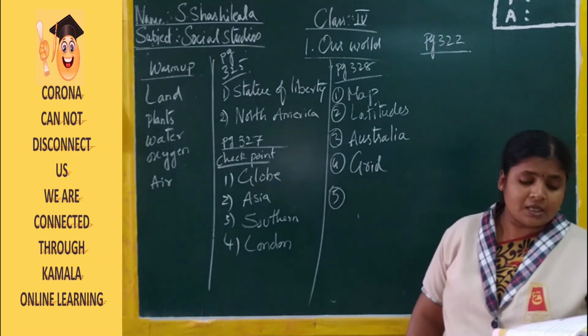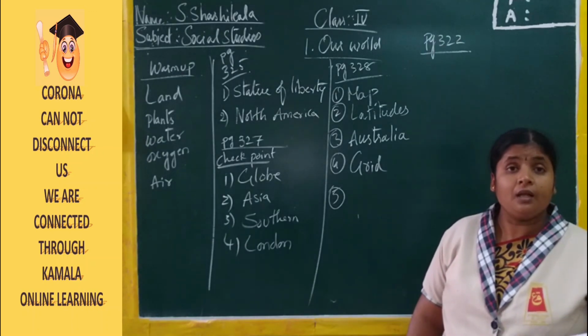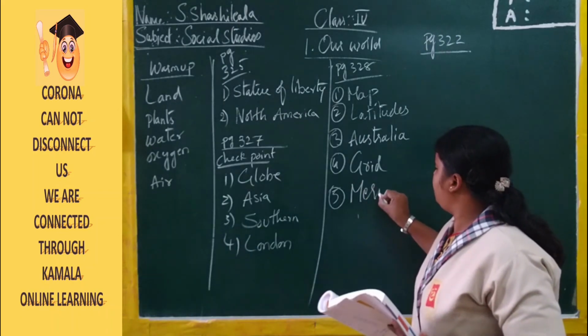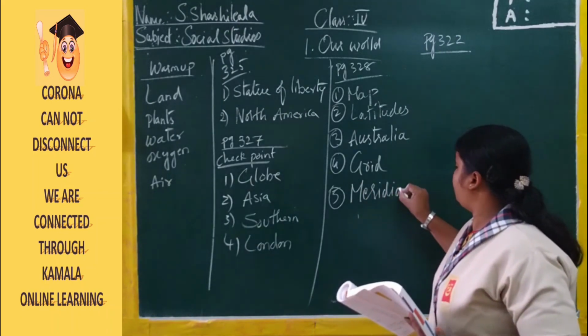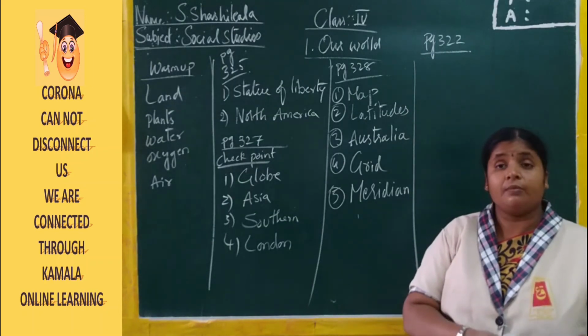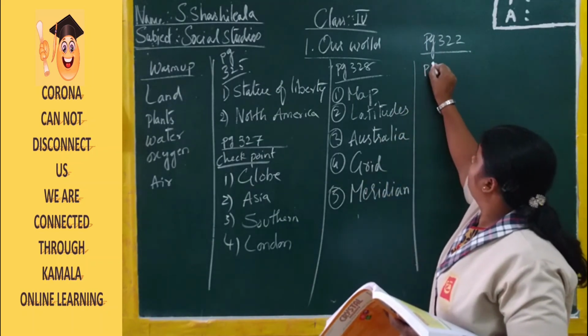The dash is considered as a 0 degree longitude. It is nothing but the meridian. M-E-R-I-D-I-A-N. Meridian. Right?